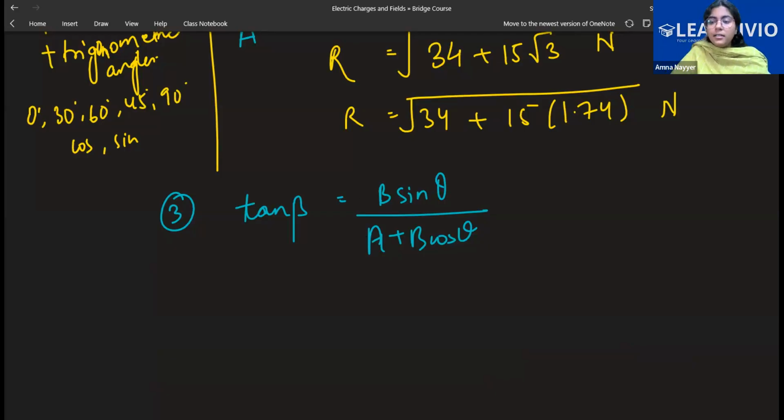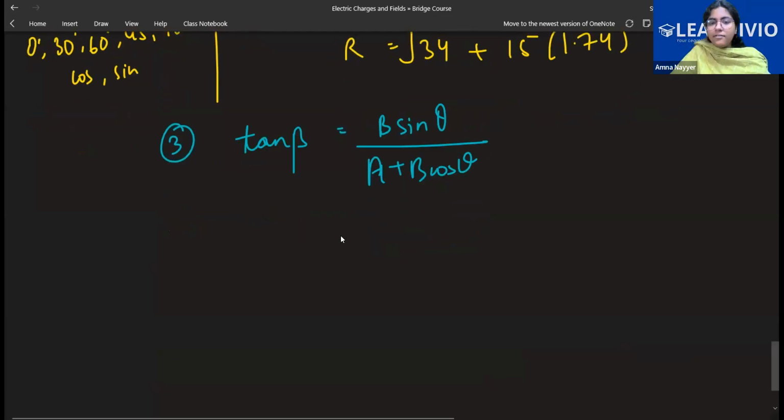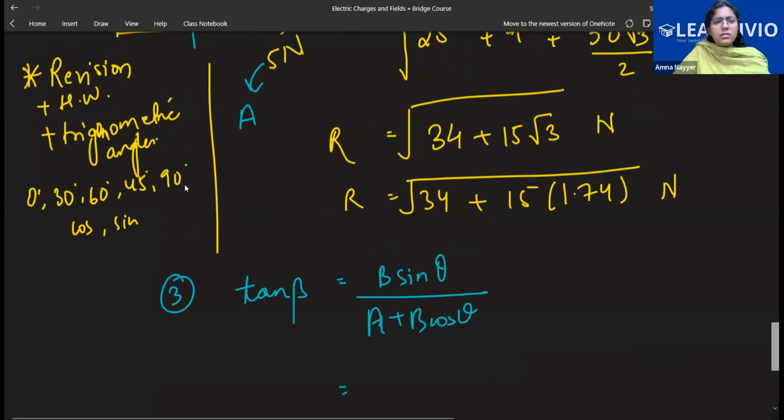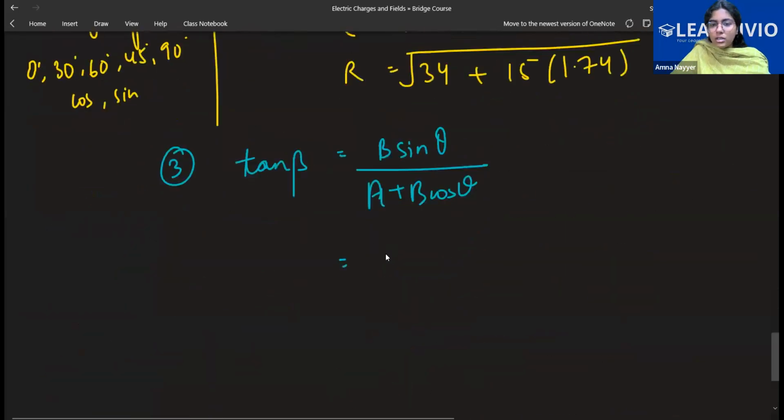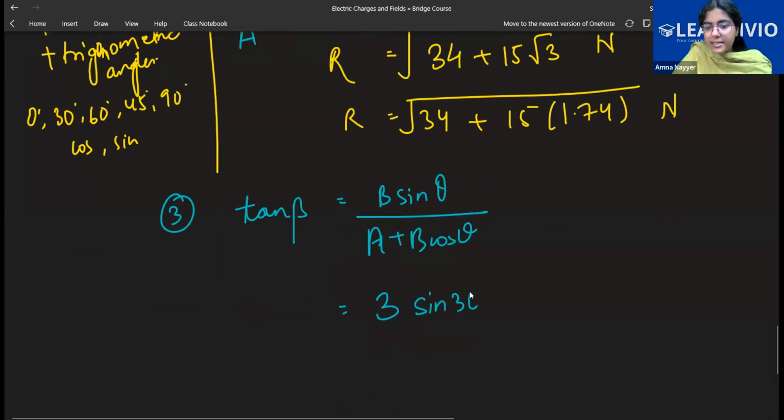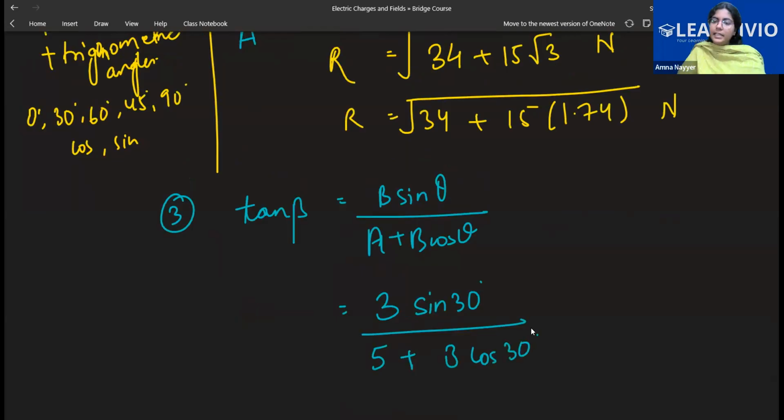So how to decide? Suppose I take this vector, the 3 Newton one, as B. The angle here is 30 degree. So it will be B sine 30 degree divided by A, which is 5, plus B cos 30 degree, that is 3 times root 3 by 2. Sine 30 is half, so 3 by 2 over 5 plus 3 root 3 by 2. Like this you can solve it later on. Right now I'm not solving.